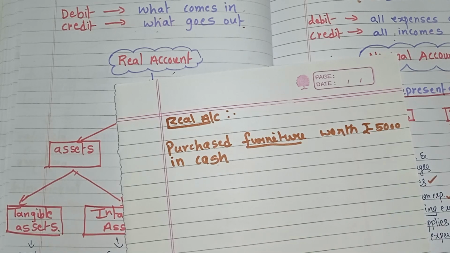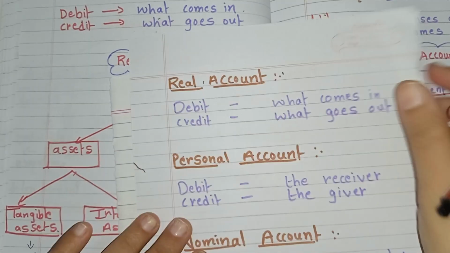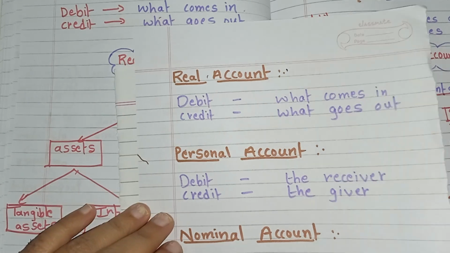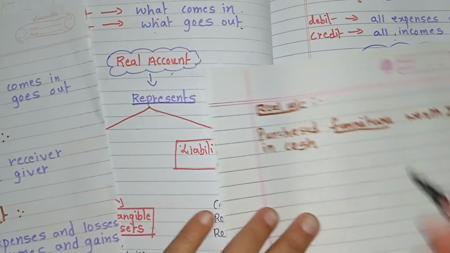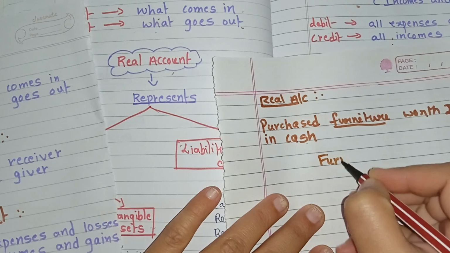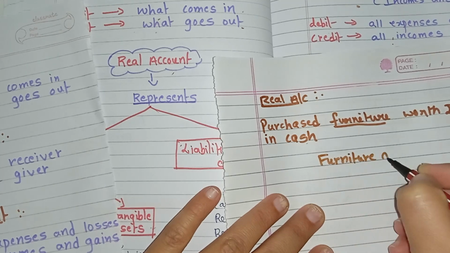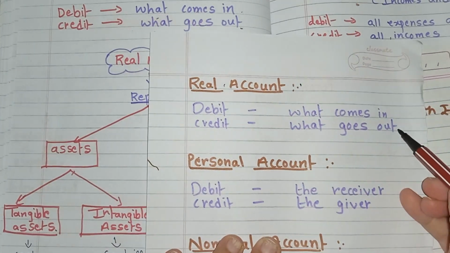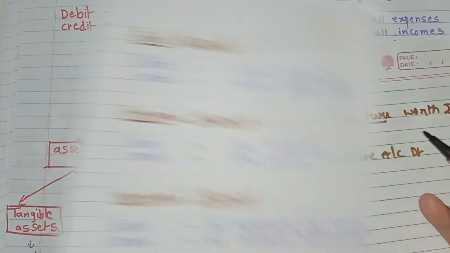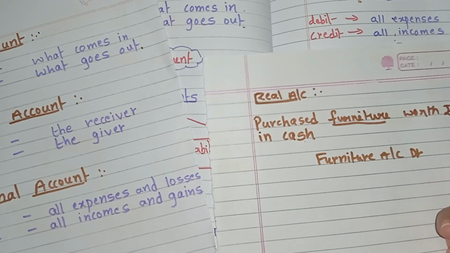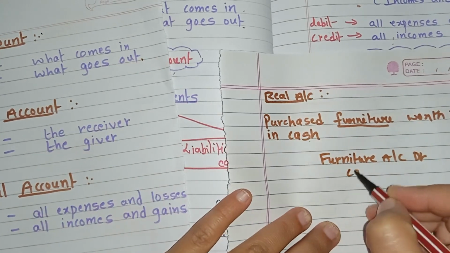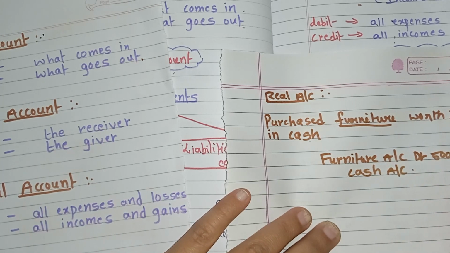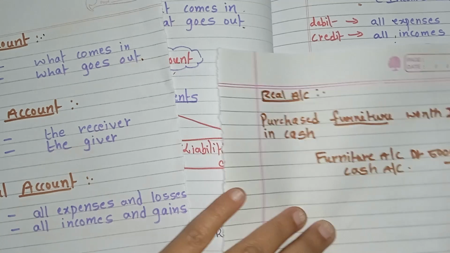Now we have to check the rules. The rule of real account is debit what comes in. So here furniture comes in. Furniture account debit, and credit what goes out. Credit what goes out? Cash. We are paying the cash for purchasing the furniture. Cash goes out. So furniture account debit to cash account worth rupees 5,000.